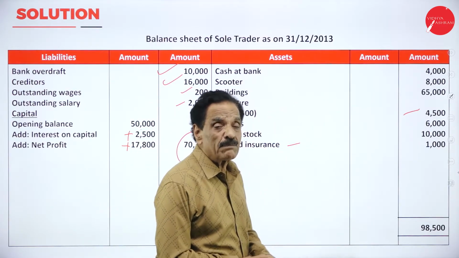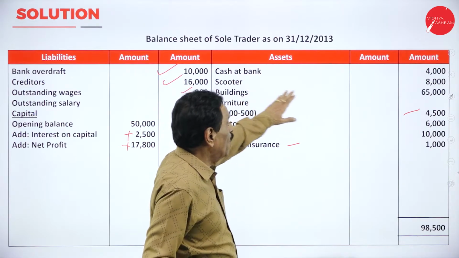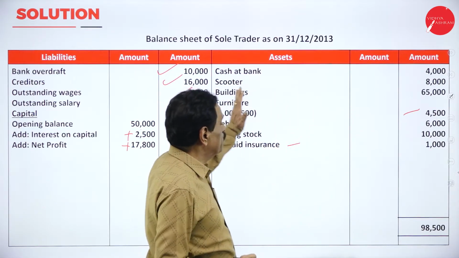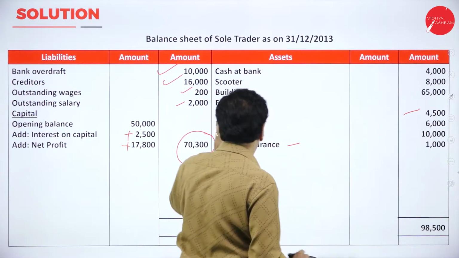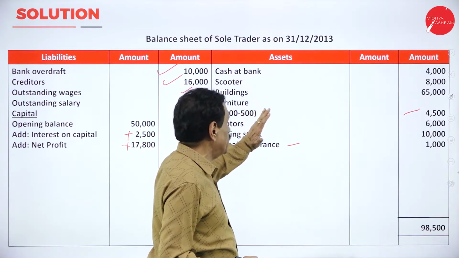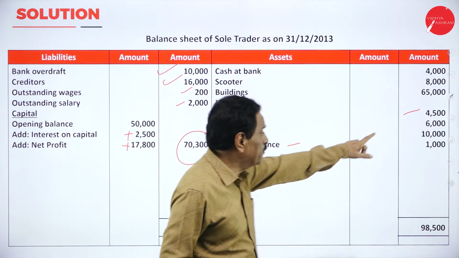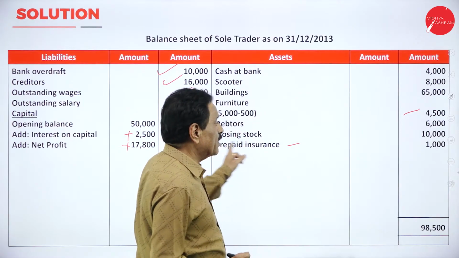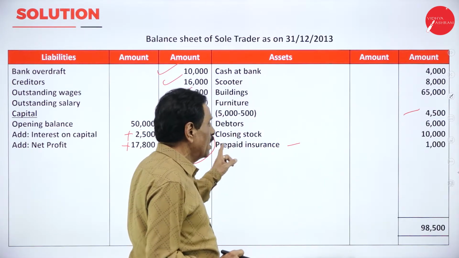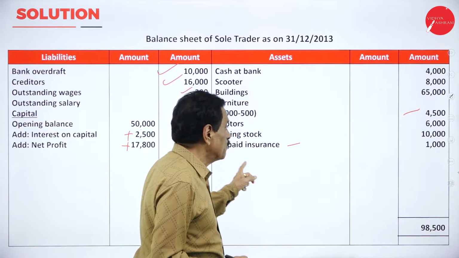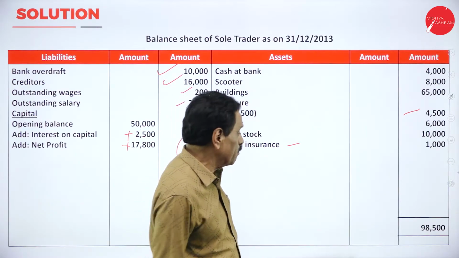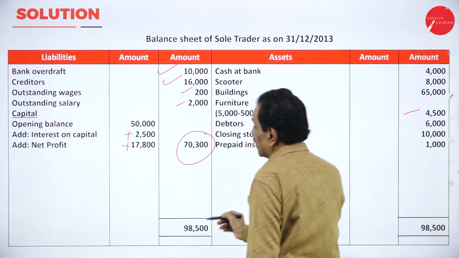Your cash at bank balance is 4,000. You have got a scooter value 8,000. Building value is 65,000. Your furniture is 5,000. How much has come down? 500. It becomes 4,500. Your debtor value is 16,000. Unsold stock is 10,000. Prepaid insurance is 1,000. If you add the figures, it's 98,500.